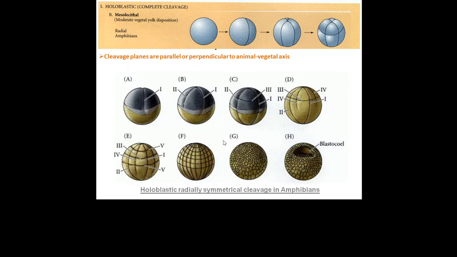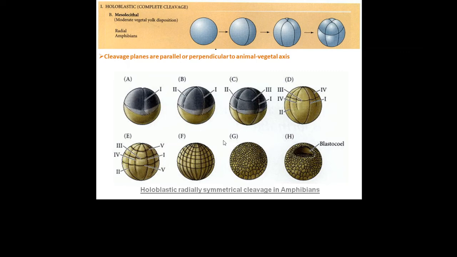Now coming to holoblastic cleavage in mesolecithal eggs. Because mesolecithal eggs have a moderate amount of yolk which is concentrated more towards the vegetal region, they have radial holoblastic cleavage as is found in amphibians. But because of the presence of yolk, the cleavage takes time in reaching towards the vegetal pole, and so there is a difference in size of blastomeres at the animal and the vegetal pole.